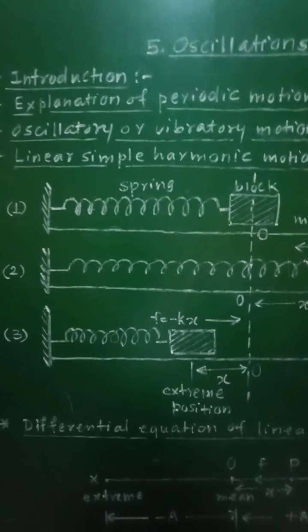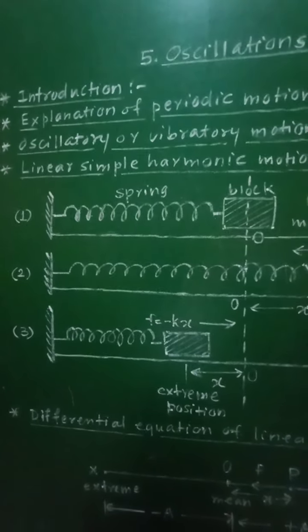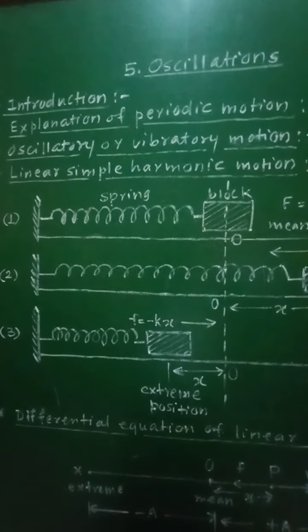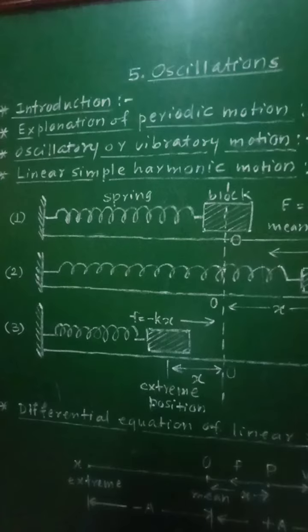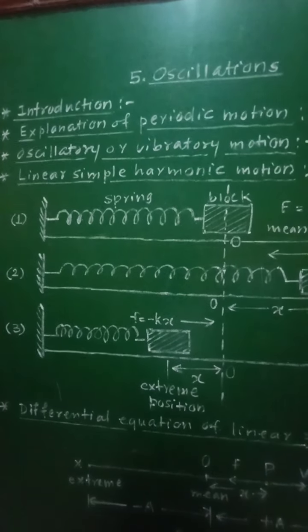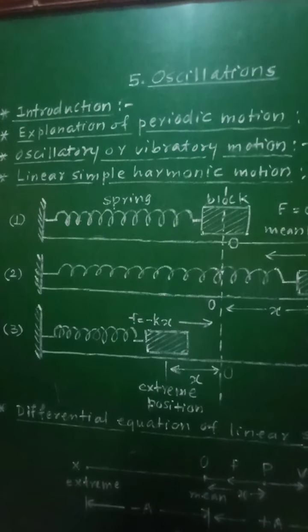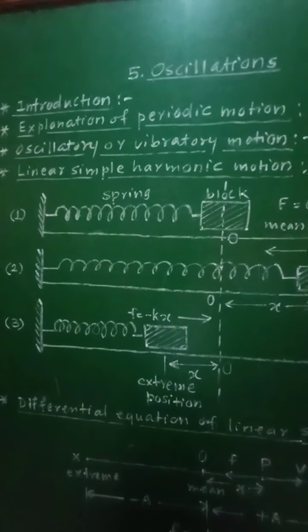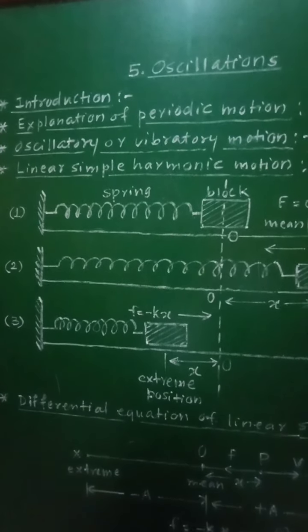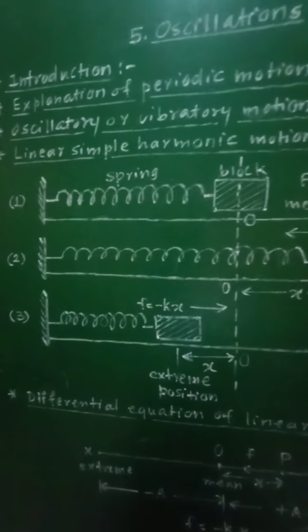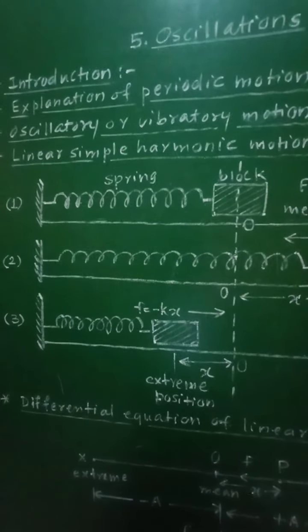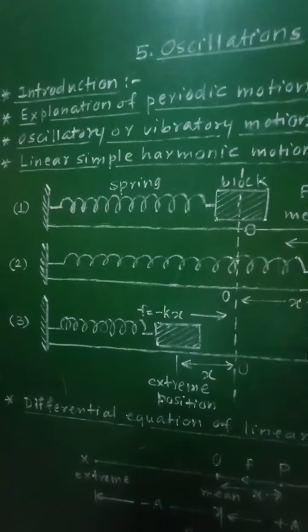So there are two types of simple harmonic motions, linear and angular. Let us see the first one, that is linear simple harmonic motion, how it will be defined. So first of all, we will have to define linear simple harmonic motion.